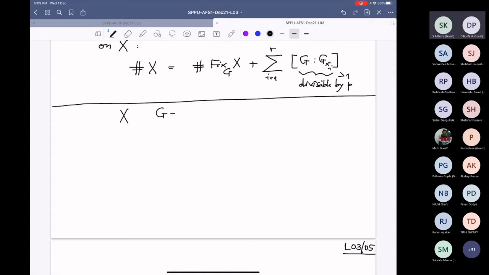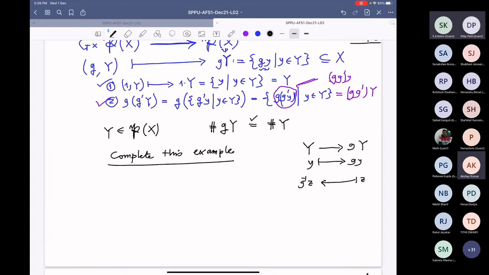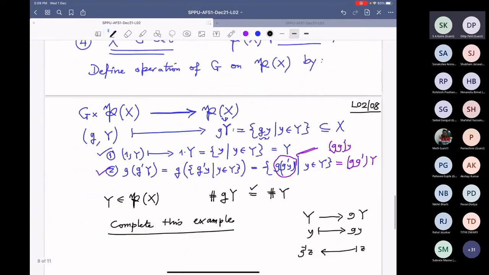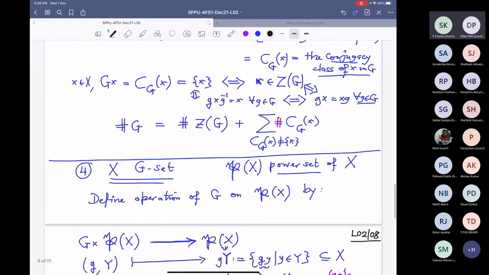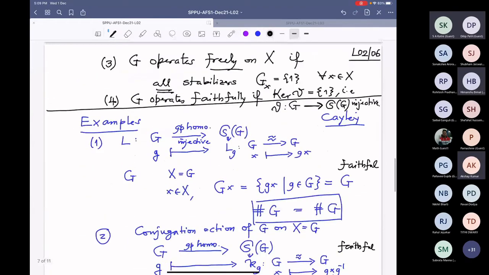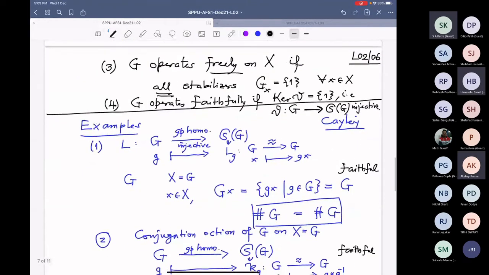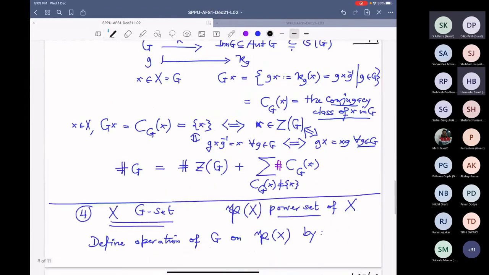Which kernel? Was that the definition? The kernel of that homomorphism from G to S_X. Did I give that as a definition or some other definition? I'm not saying you are wrong. But yeah, you gave that definition. Okay, I use that definition.